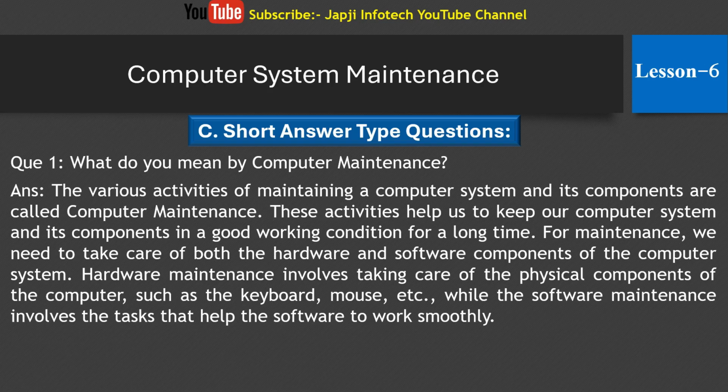For maintenance, we need to take care of both the hardware and software component of the computer system. Hardware maintenance involves taking care of the physical component of the computer, such as the keyboard, mouse, etc., while the software maintenance involves the tasks that help the software to work smoothly.